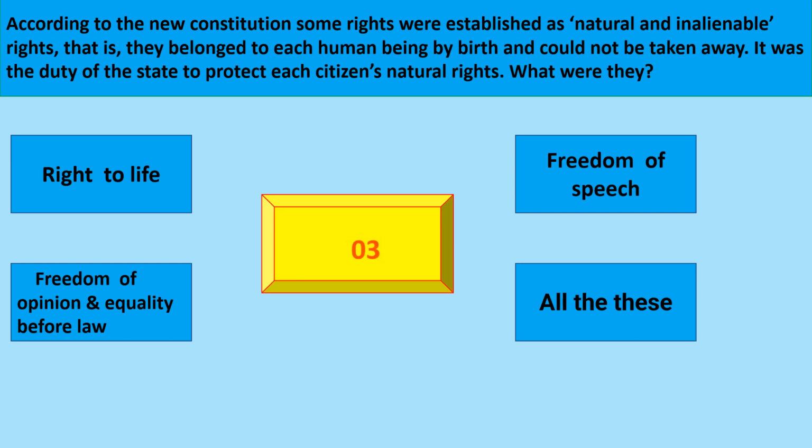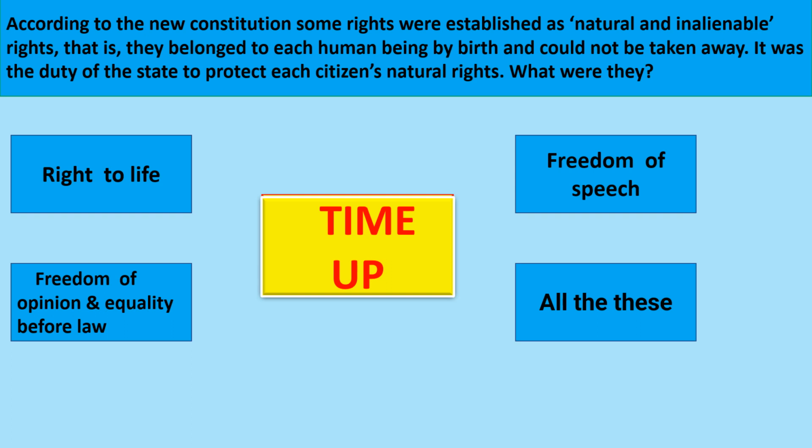That is, they belong to each human being by birth and could not be taken away. It was the duty of the state to protect each citizen's natural rights. What were they? The correct option is all of these. Means right to life, freedom of speech, freedom of opinion, and equality before law.